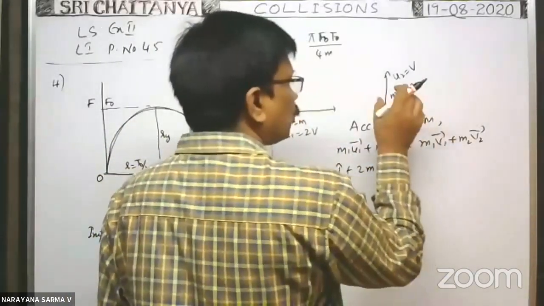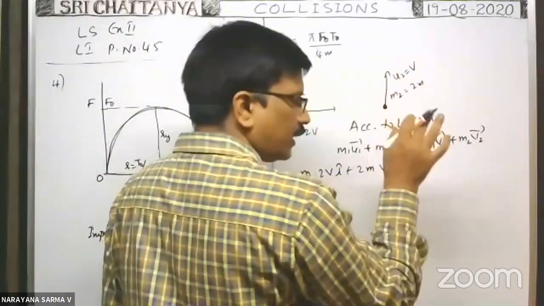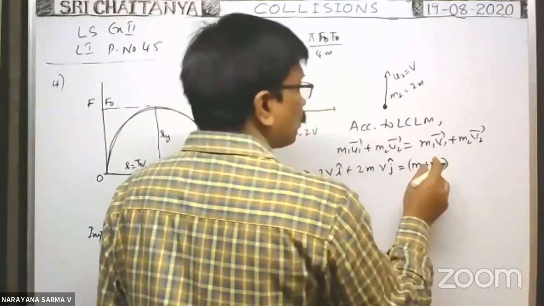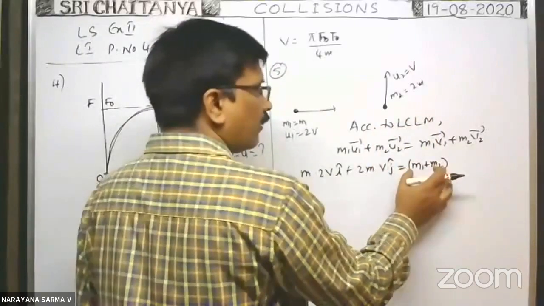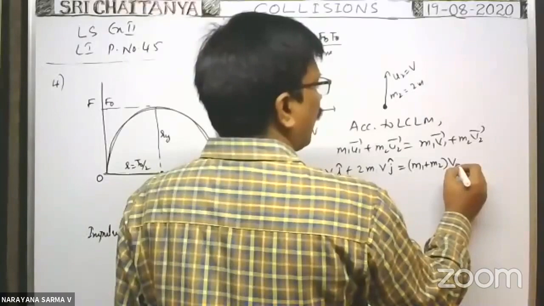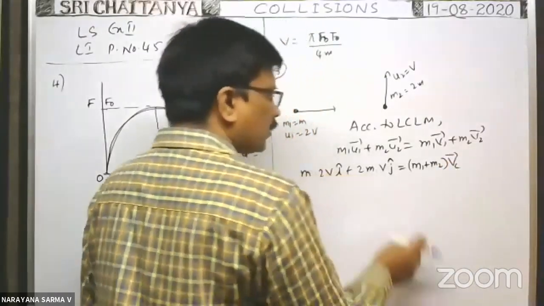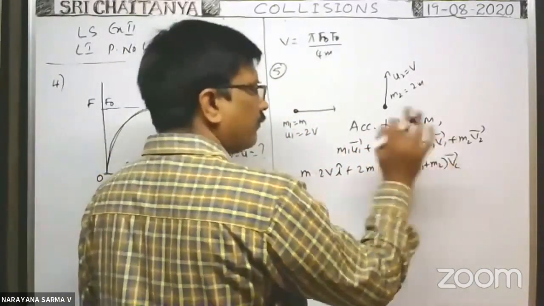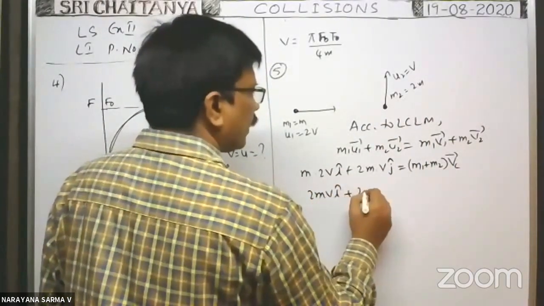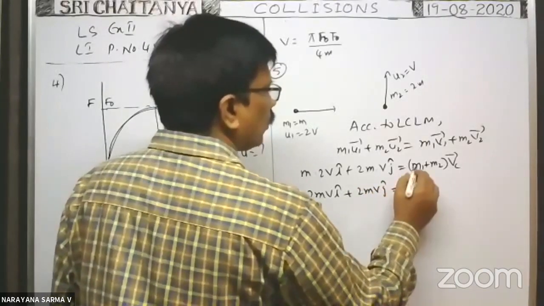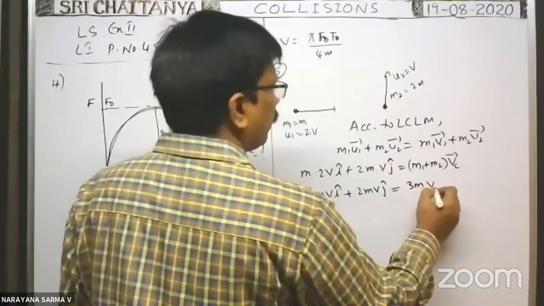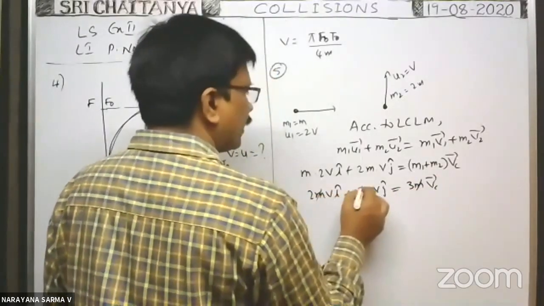After collision, as the two particles combine together, because the collision is inelastic, the two particles can be treated as a single body of mass m1 plus m2 into their common velocity, say vc bar, because we substituted in vector form. So you have to write it in vector form only. Now 2mv i cap plus 2mv j cap is equal to m1 is m, m2 is m, that's why it becomes 3m into vc bar. m can be cancelled in all.